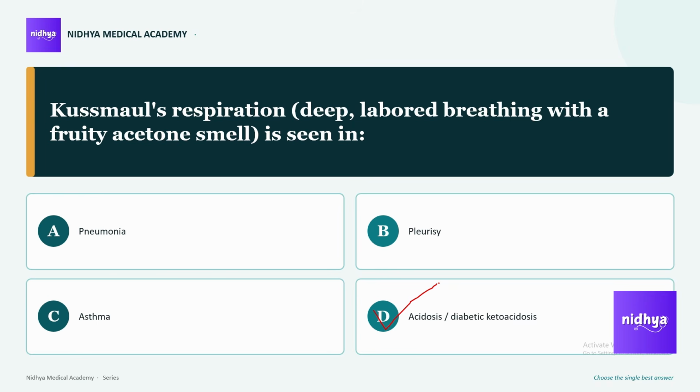So there are two things: one is Kussmaul's respiration, another is Kussmaul's sign. Kussmaul's sign we see in cardiac problems, especially right heart failure, and Kussmaul's respiration we see in metabolic acidosis and diabetic ketoacidosis. Along with this, some other questions we also see. One is Cheyne-Stokes, which we see during heart failure or stroke or in a dying patient. Another is stridor, which we see in upper airway obstruction or obstruction by a foreign body.